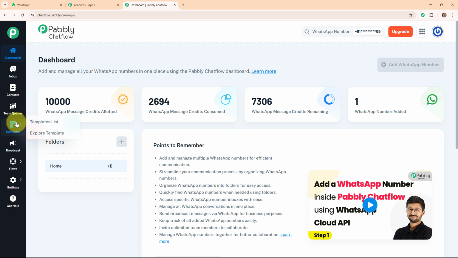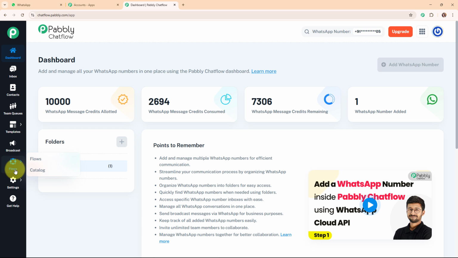Alright, then come the templates. In this templates feature you can see the list of the templates that you have created for your WhatsApp messages, and also you can create new message templates using this feature. And then comes broadcast. By using this feature you can create and send broadcast messages from your WhatsApp number.